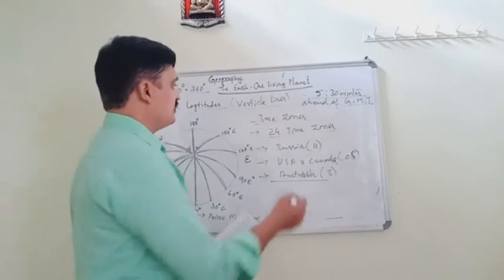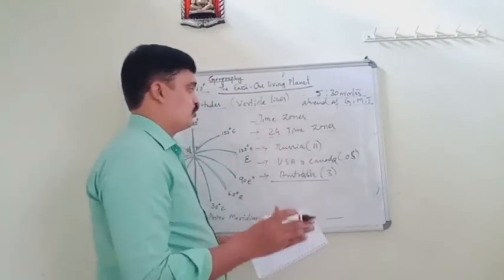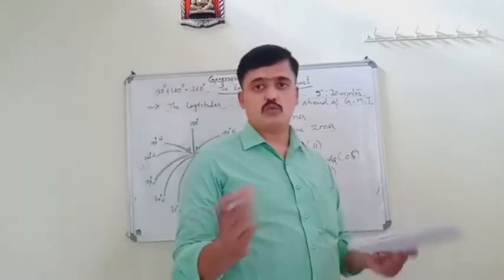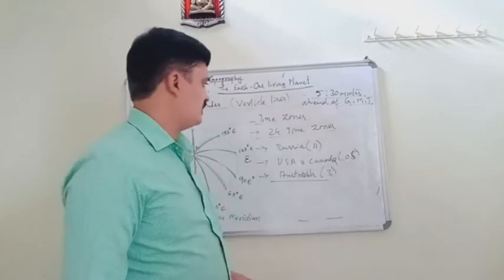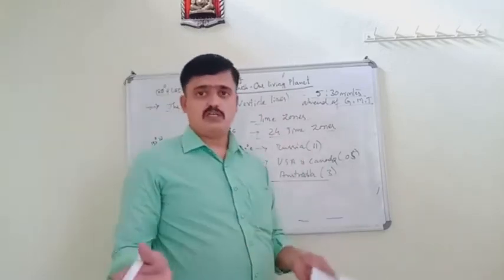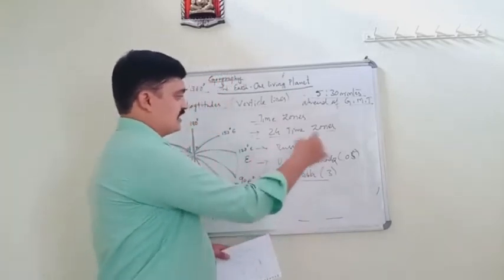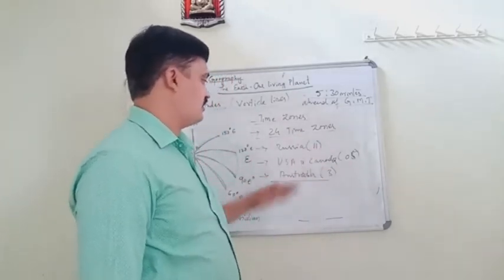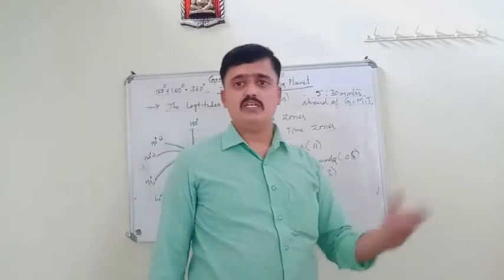The globe is divided into 24 time zones, and each time zone differs by 1 hour. Some countries like Russia, USA, Canada and Australia have several time zones.